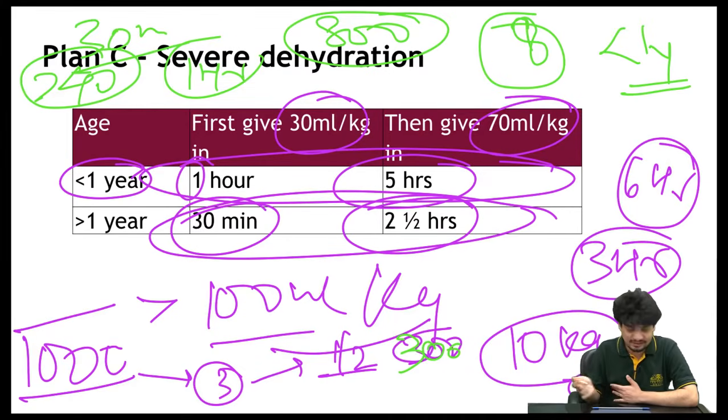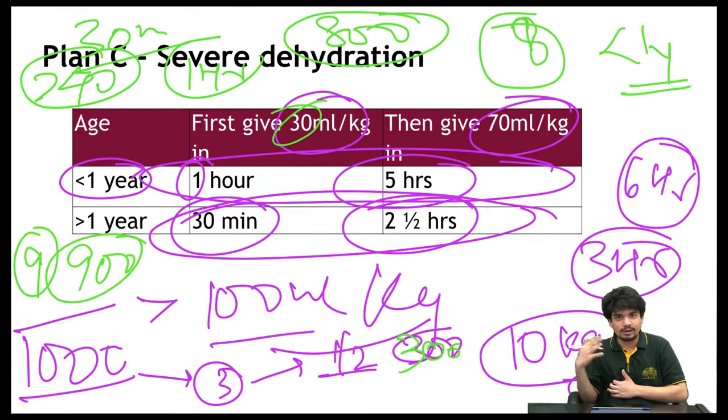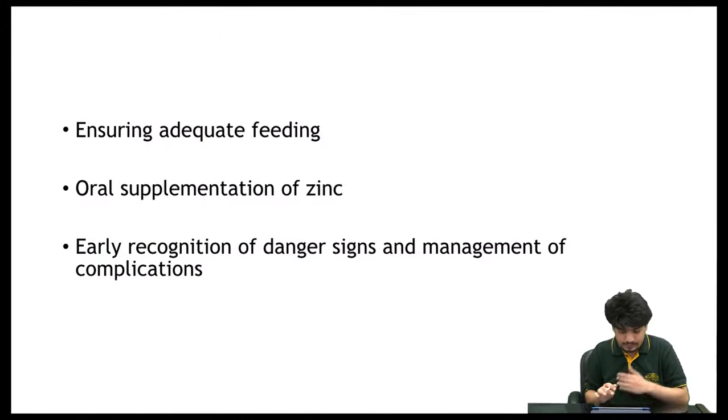But if the child was, let's say, 9 kg but age was more than 1 year, you have to decrease the amount of time in which you have to give. In such a case, you have to give 900 ml, out of which 30 ml per kg has to be given in the first 30 minutes, and the rest has to be given over the next 2.5 hours. That is how you will manage the hydration status of the child.